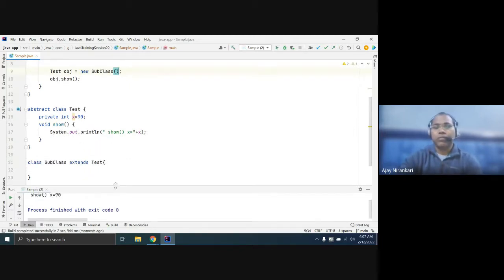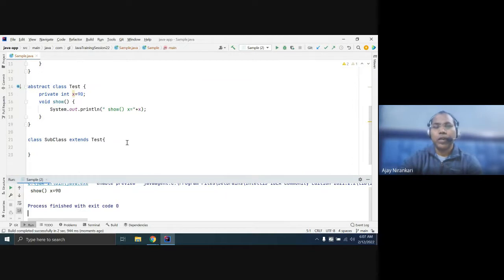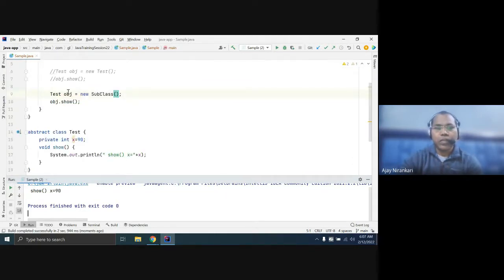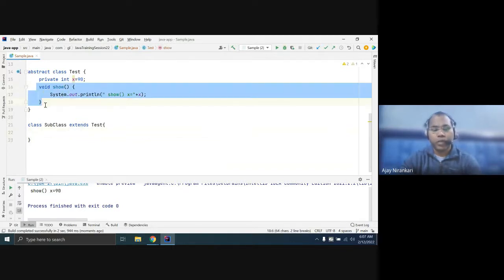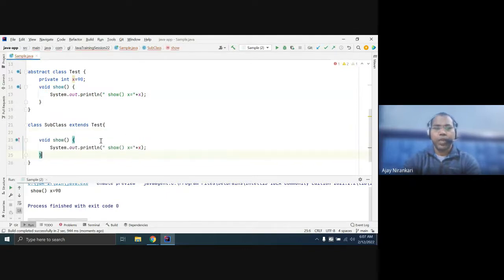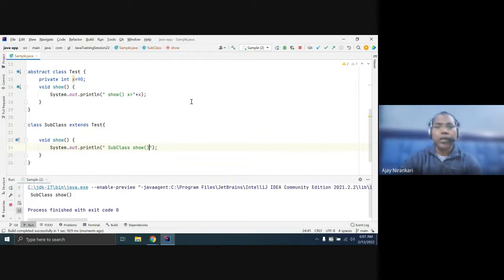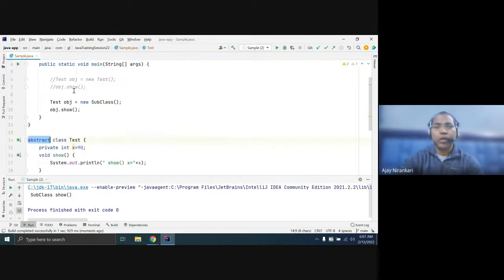Now you are able to invoke the show method. What is the benefit? This Test class has a show method and I can invoke it, but if I want to give it different logic, a different meaning, I can override it in the subclass. So one thing to note: if you mark any class as abstract, you cannot create an object directly.